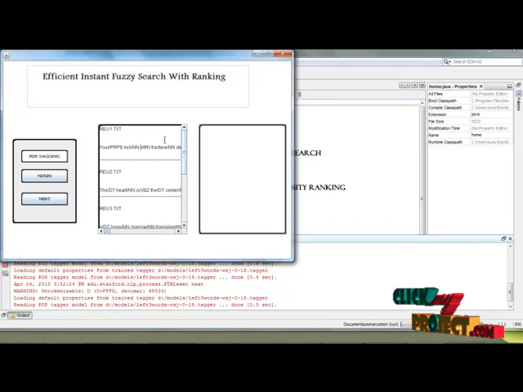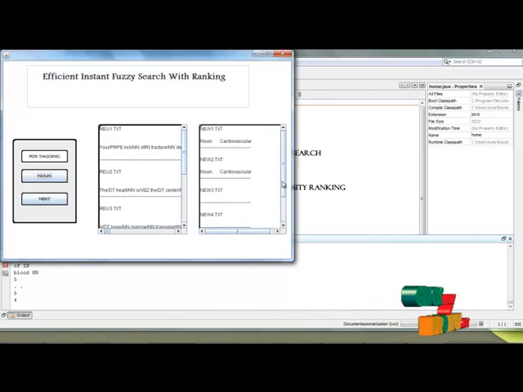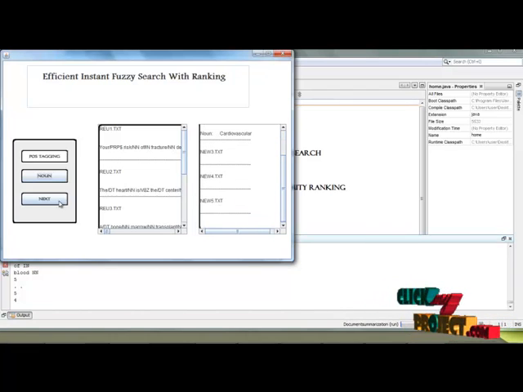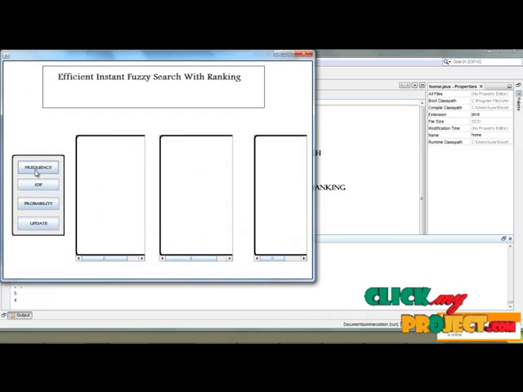So we have split the files into many instances, and here we are going to extract the nouns from the files. So simply the nouns from the files are extracted and the user is going to simply search for the nouns within the text files. So click the next button, and after clicking the next button, the values are updated into the database successfully. So just give OK, and in this process we are going to find the frequencies, inverse document frequencies and probability for the text files and the words contained in the text files.